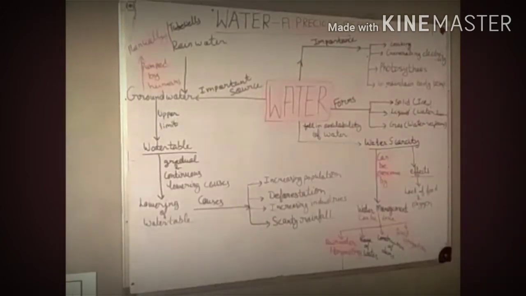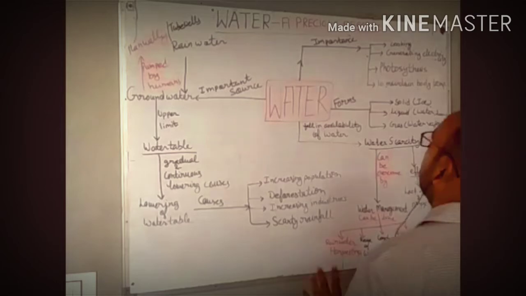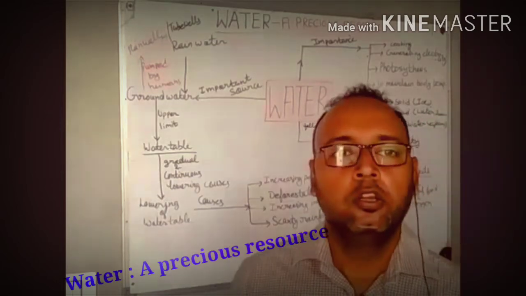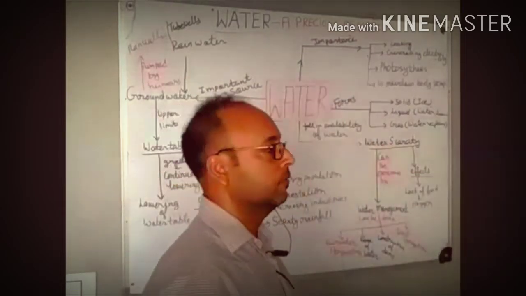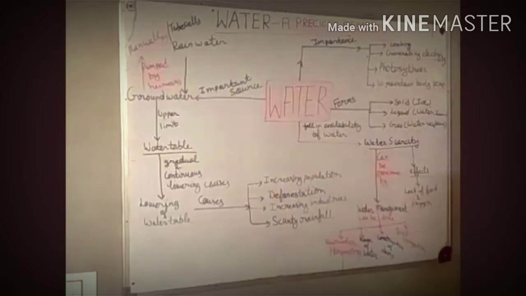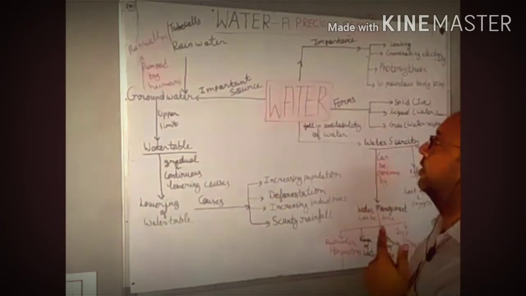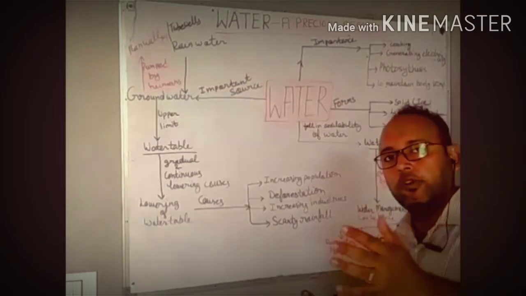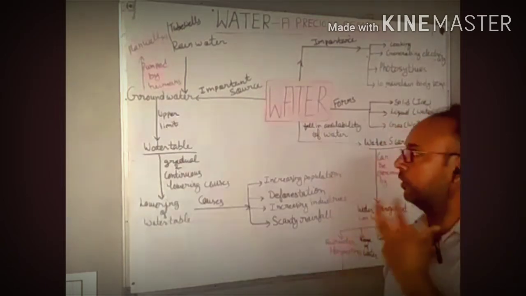Okay, so dear students, we discussed water, a precious resource, and that water is very important for all living organisms, all living beings. So this is all about what we have done in this chapter. Let us give a quick revision, and you can use this concept map or mind map in your notebooks. While revising, it will be very helpful for you.